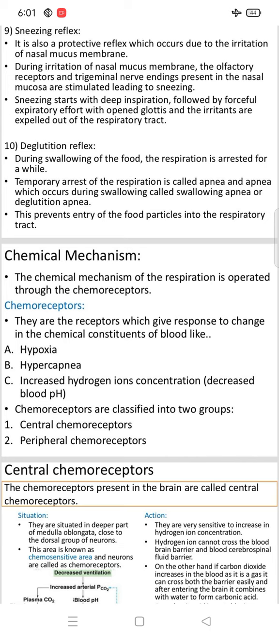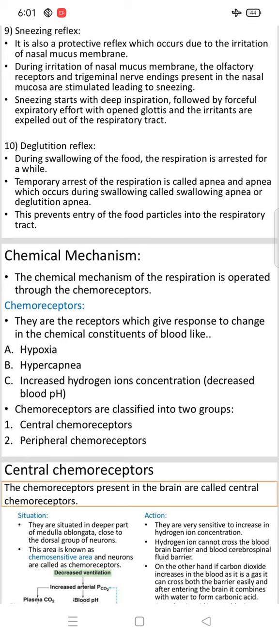Chemoreceptors are receptors which respond to changes in the chemical constituents of blood, like hypoxia. Hypoxia means having low oxygen levels in tissue. Next is hypercapnia, which means buildup of carbon dioxide in the bloodstream. Then the third one is increased hydrogen ion concentration.